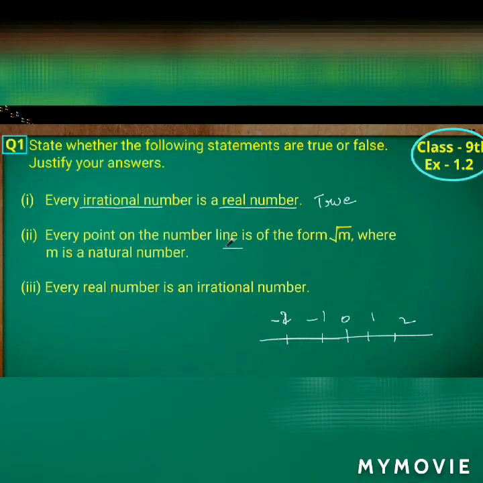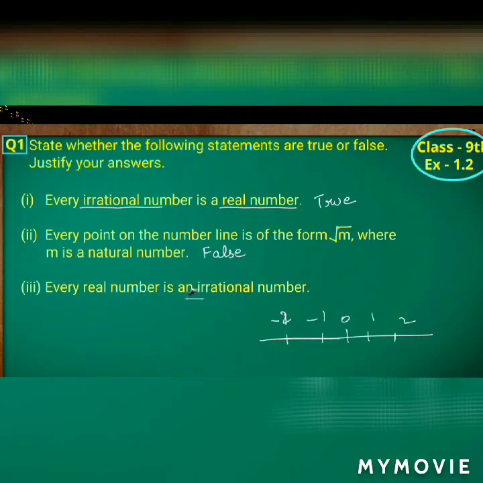Now come to the next one. Every point on the number line is of the form root m, where m is a natural number. Okay, so since we know that negative numbers cannot be expressed as the square root of any other numbers, I can say the given statement is what? False. So here we cannot express any negative numbers as a square root of numbers. So the given statement is false.